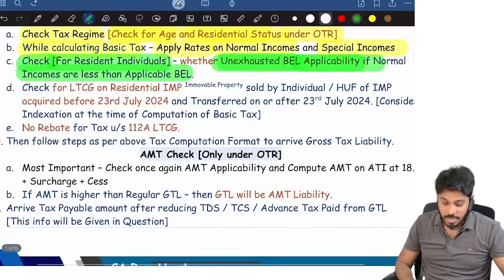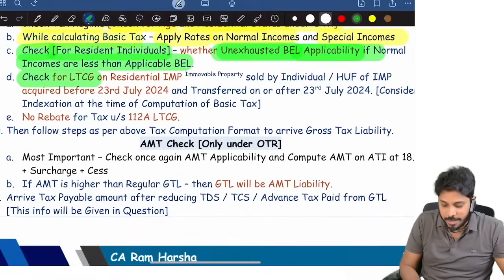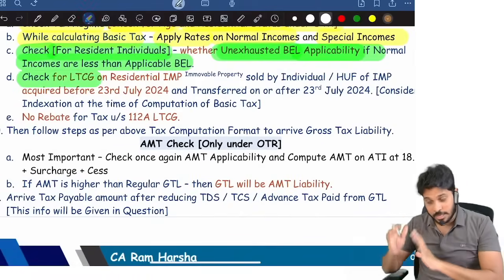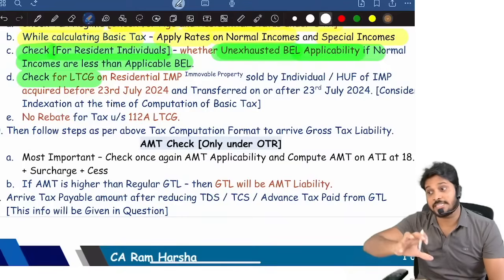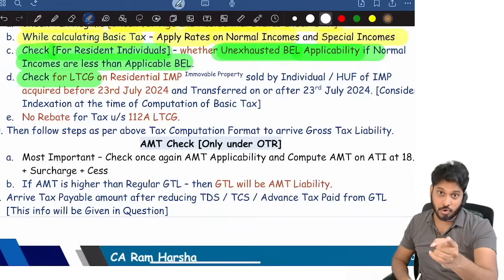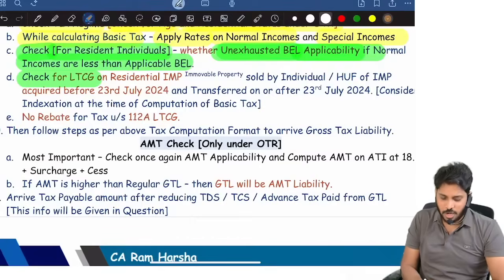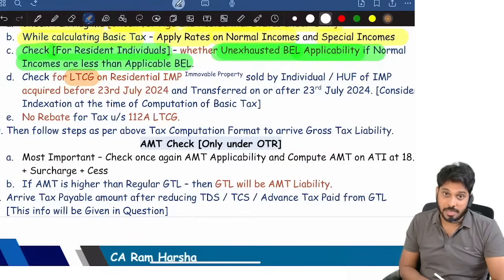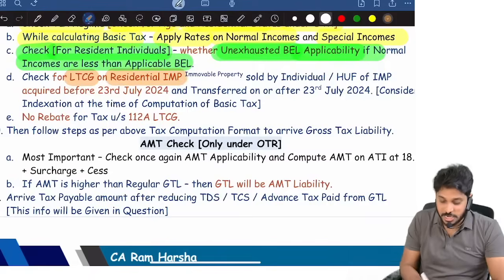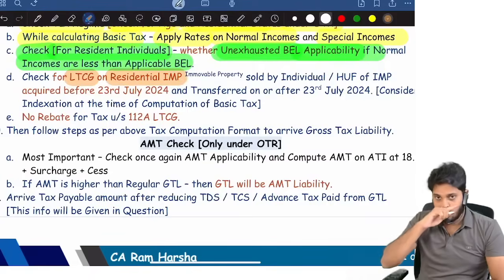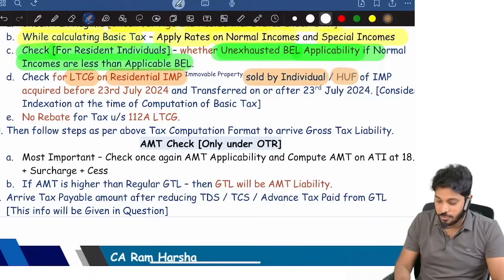Now, the next one, check for long-term capital gain. See, in the given question, a total income question, or maybe a separate capital gain question, or maybe an MCQ, suppose there is a long-term capital gain on residential immovable property, which is sold by an individual or HUF.